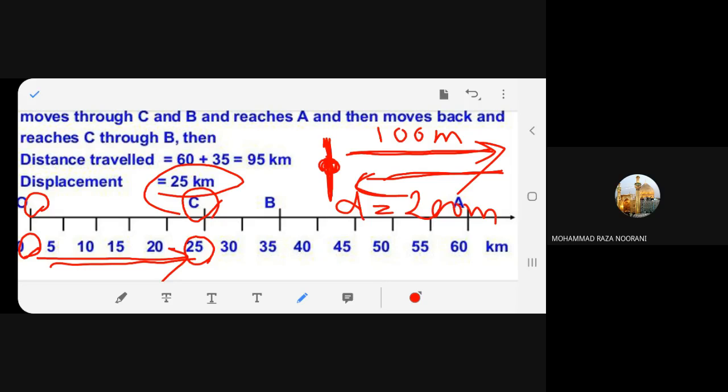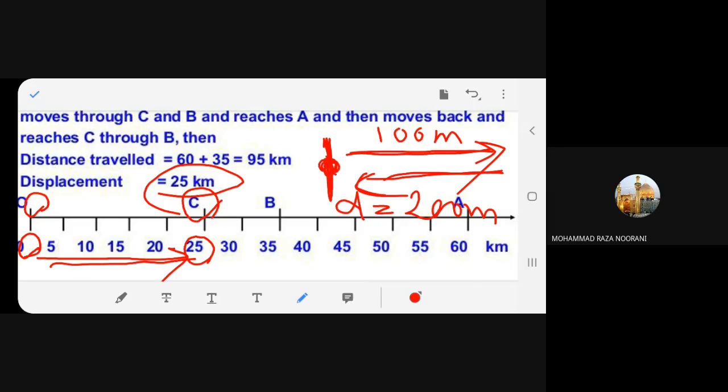Now if I ask you the question, what is displacement? What will you say? You're perfectly right that the distance is 200 meter, 100 going and 100 coming back.